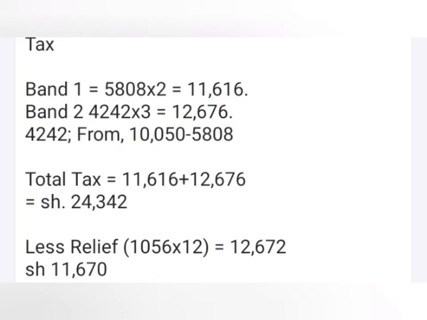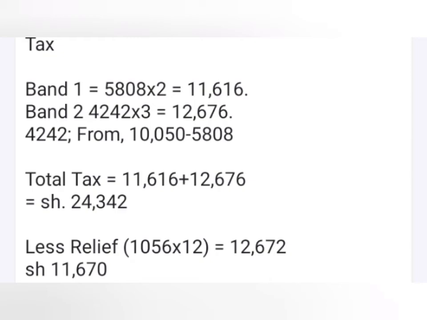We go to part 2, where the person is supposed to find the tax. Now for the taxes, we have seen that every band that we have is charged 2 shillings per pound. So we start by checking where our income falls. Our income is 10,050.